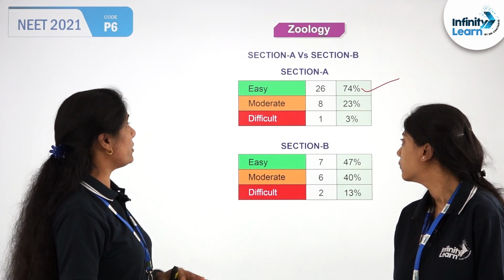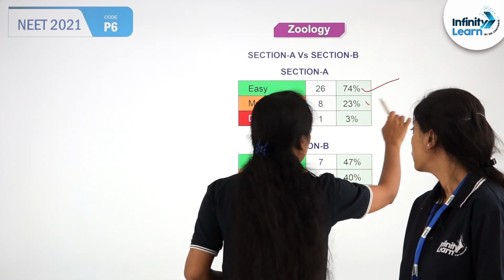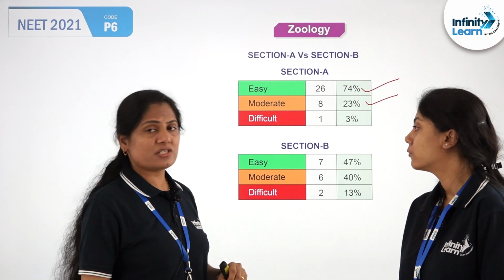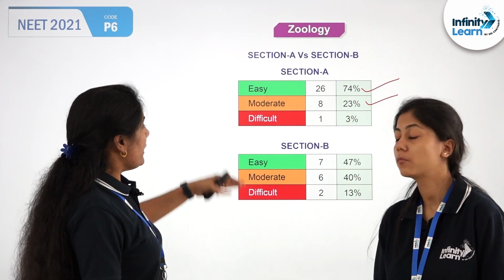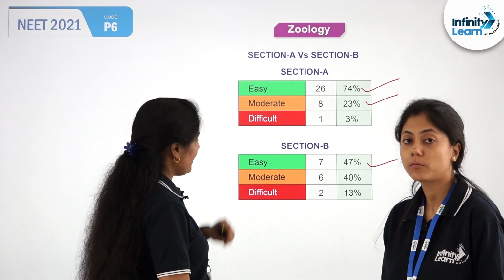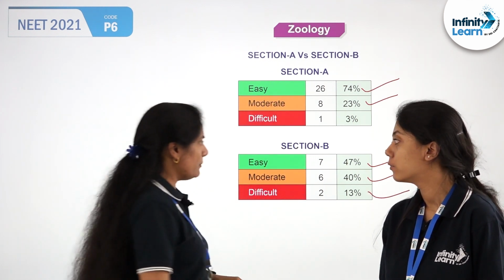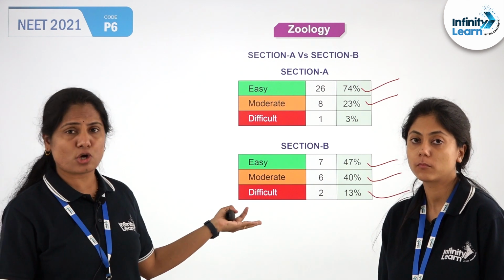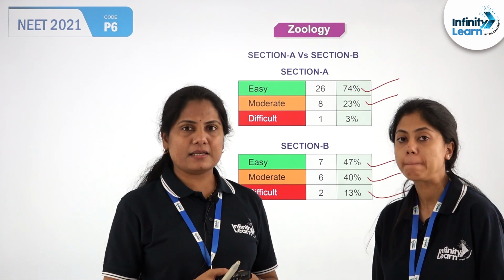74% that were easy, right? And there are 23% that are moderate. Difficult questions is also something that we did talk about in our previous slides, right? If you come to section B, again 47% are easy, moderate 40%, and difficult level was 13%. As she was saying, again there is a choice, but overall I think ma'am also agrees that it is an